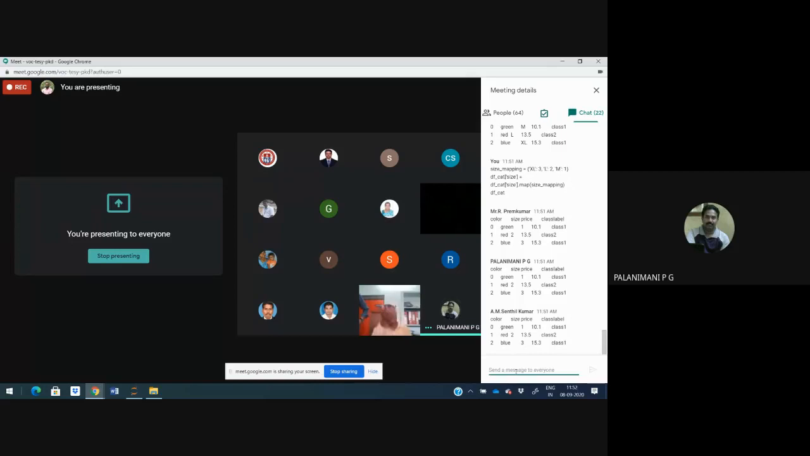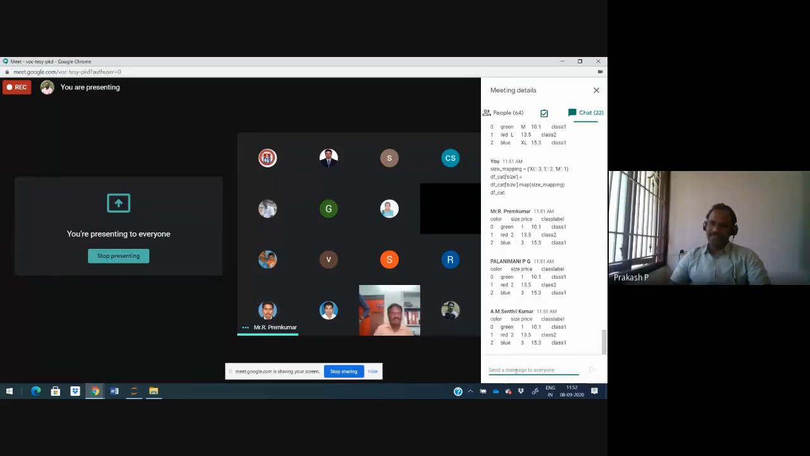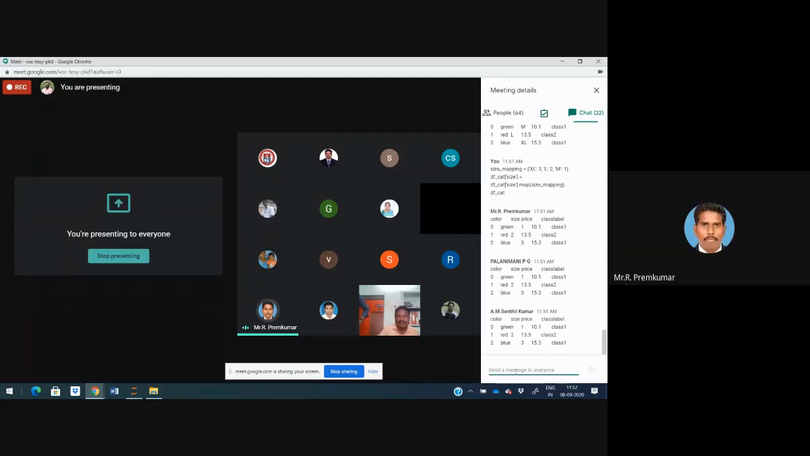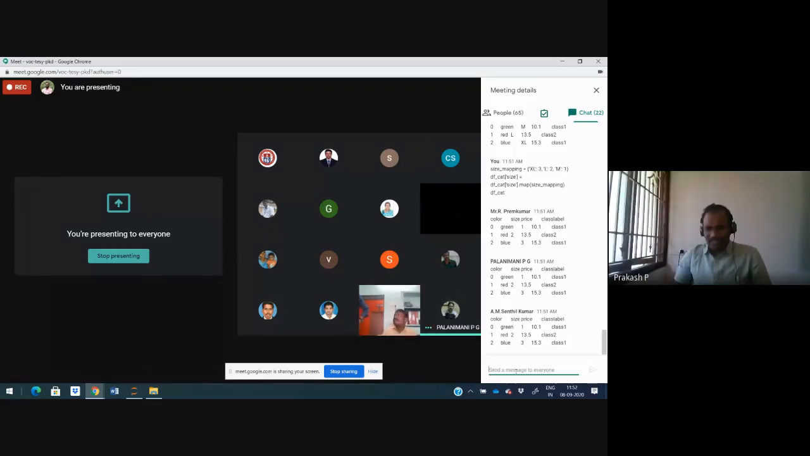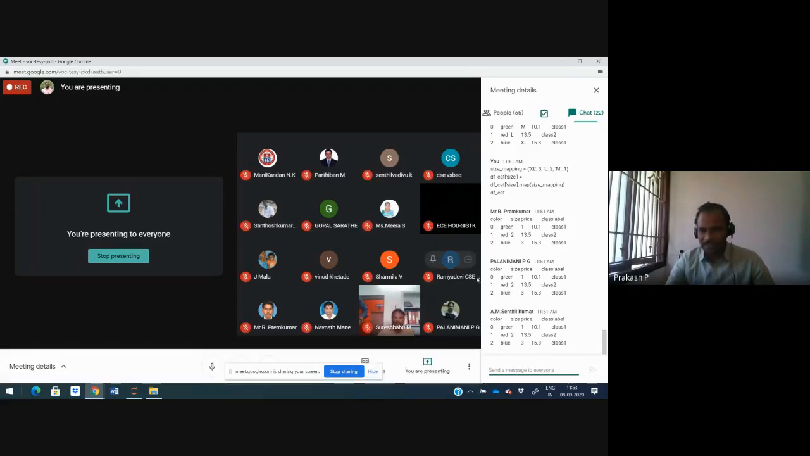Both are in the same class 1 maybe. But it shows difficulty to find, so we have to find L, XL, M by the name of the label. That is fine, sir. Think from a machine learning perspective. We are going to pass it as a number, right? For example, I am going to give 1 to M, 2 to Palani Mani sir, 3 to Prakash.